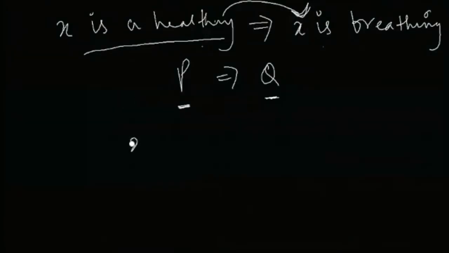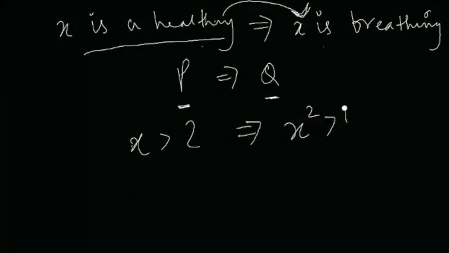Now if you look at your maths example, it will be clear that X अगर 2 से बड़ा है तो ये sufficient है हमारे लिए ये बोलना कि x square जो है 4 से बड़ा होगा. लेकिन x greater than 2, this is not necessary for x square to be greater than 4. X could be less than 2 as well, and still x square could be greater than 4. So this is not a necessary condition for this to hold true. So that has to be very clear.